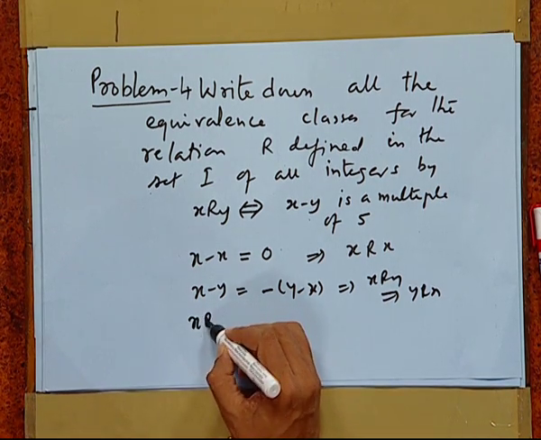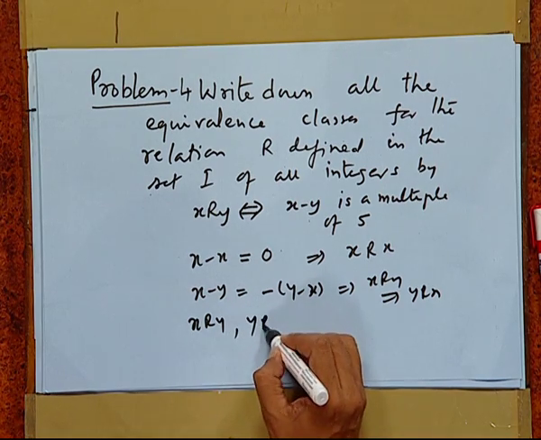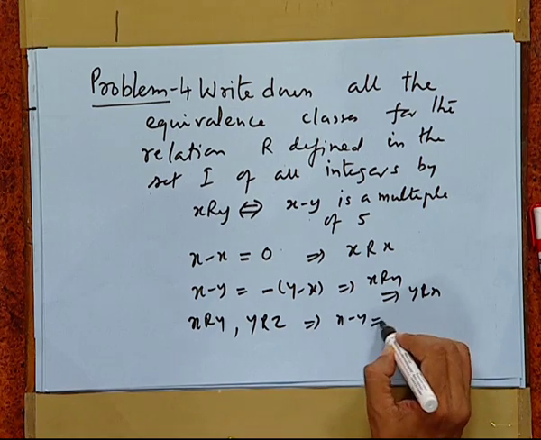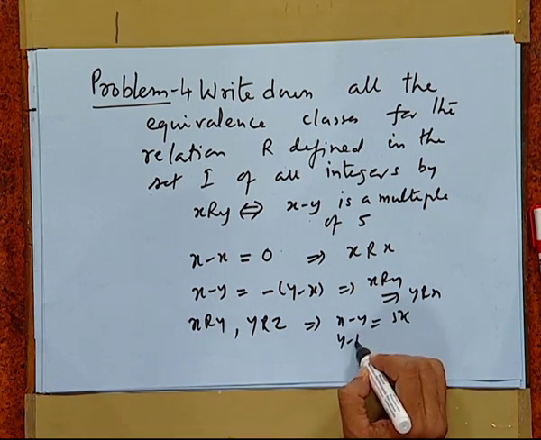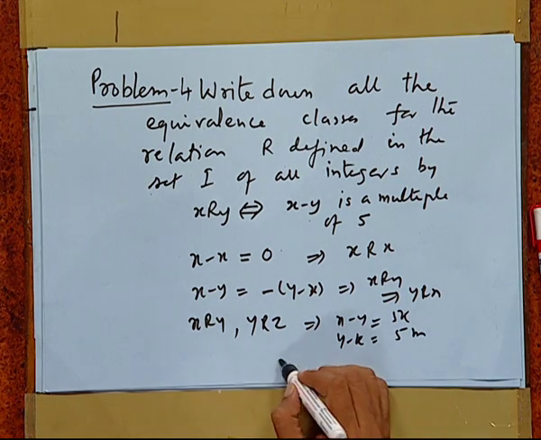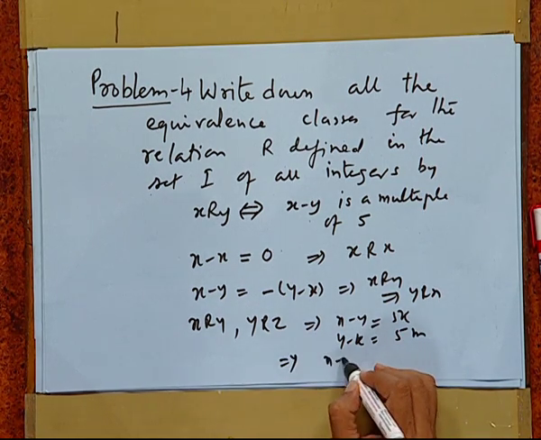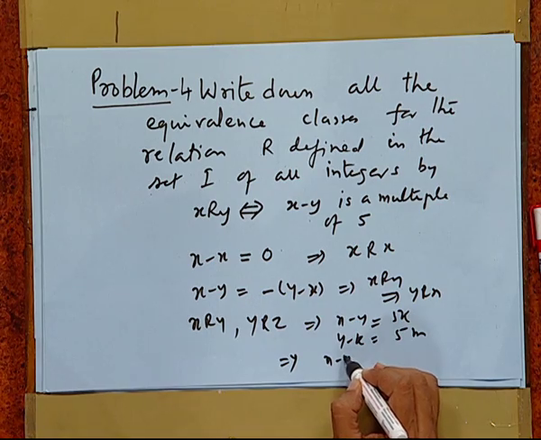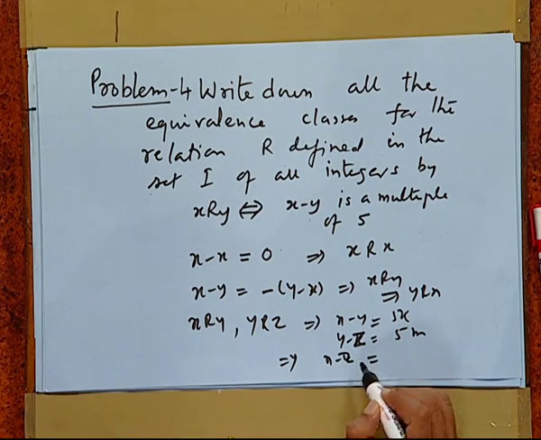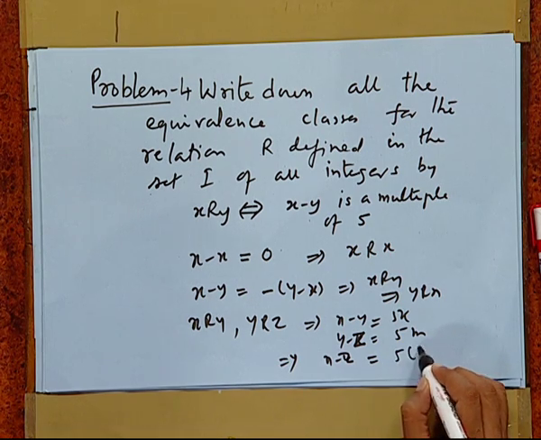Then, if xRy and yRz, that means x minus y is 5k, y minus z is 5m, which gives x minus z on adding, 5k plus 5m.